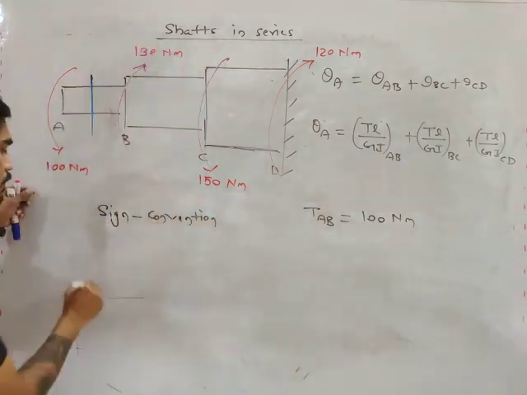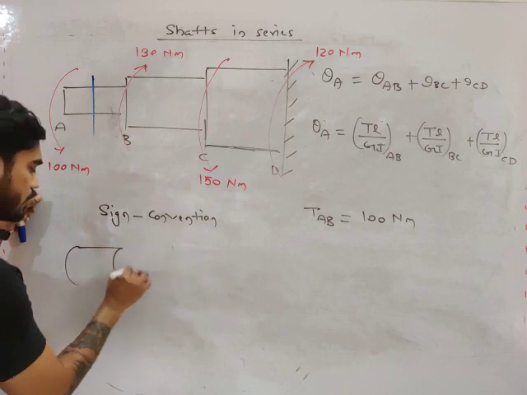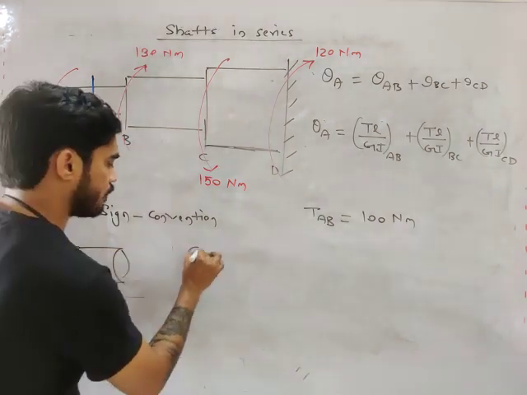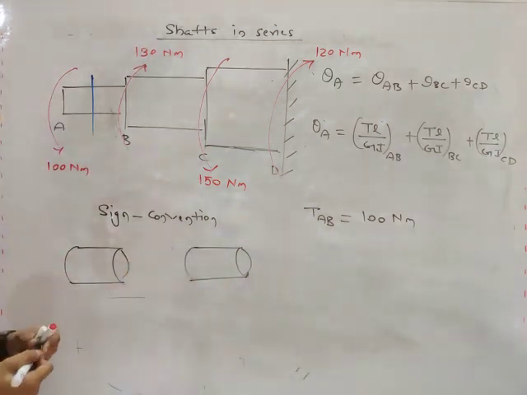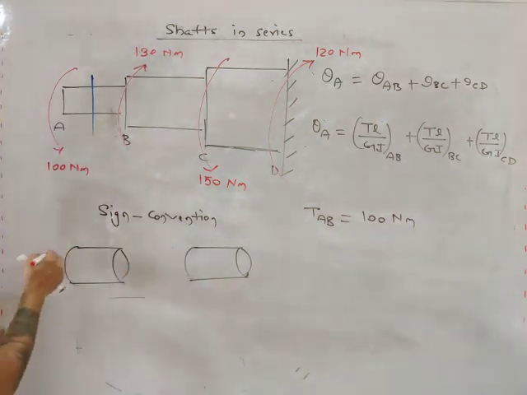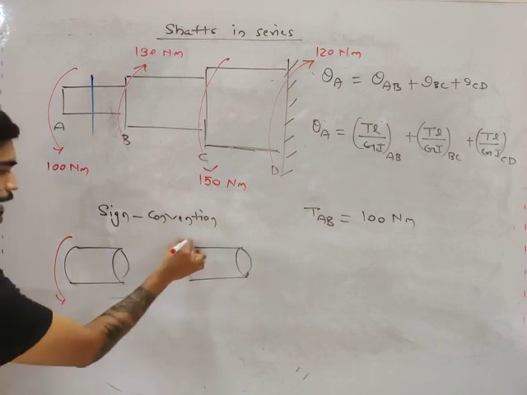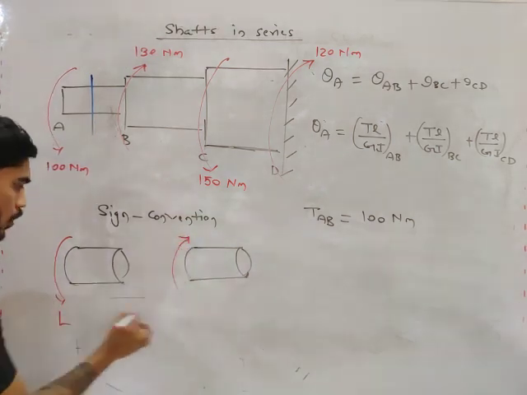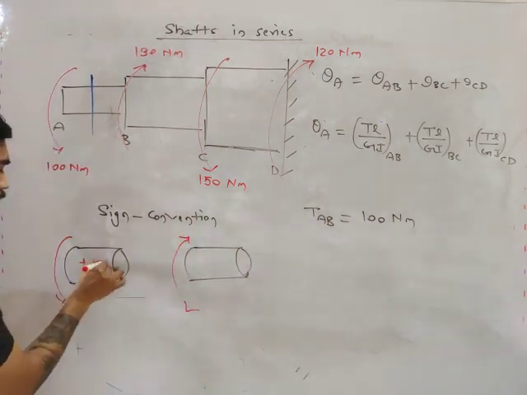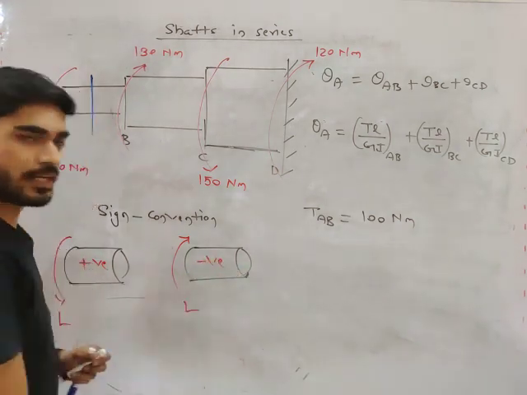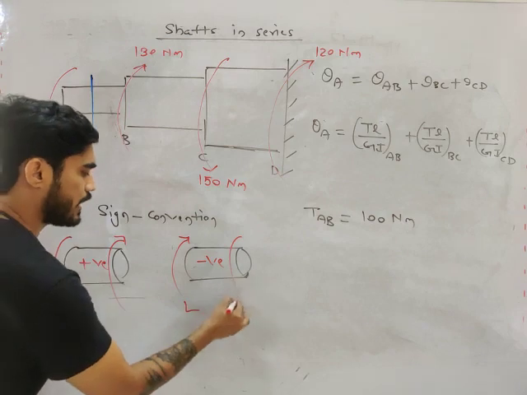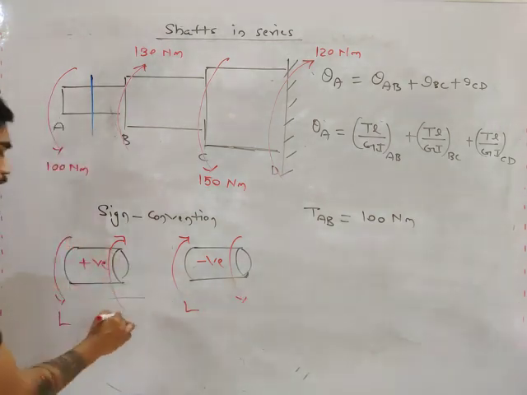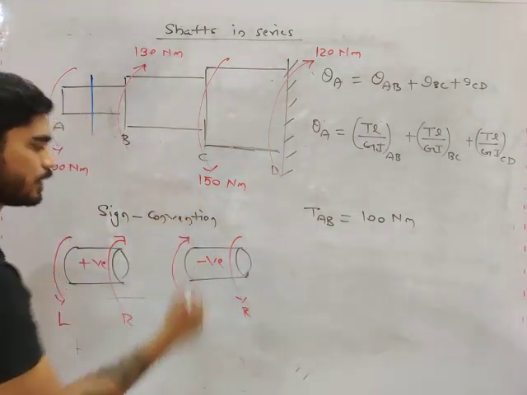What will be the sign convention? I will tell you the sign convention, and this is not a universal sign convention. You can use the opposite sign convention also. So if you are calculating torque from left, then consider this to be positive and this to be negative, and if you are calculating torque from right, then consider this to be positive and this to be negative.